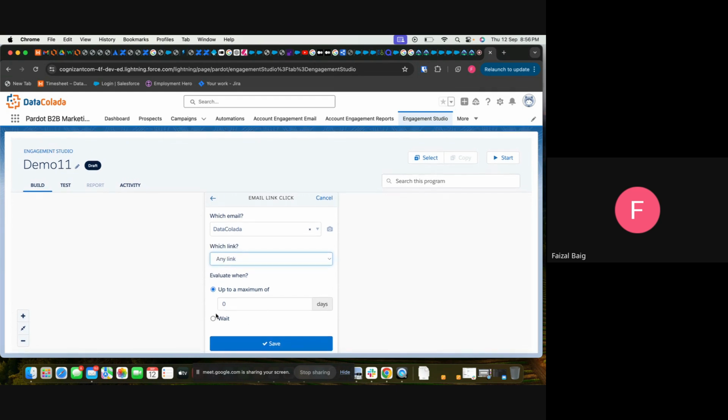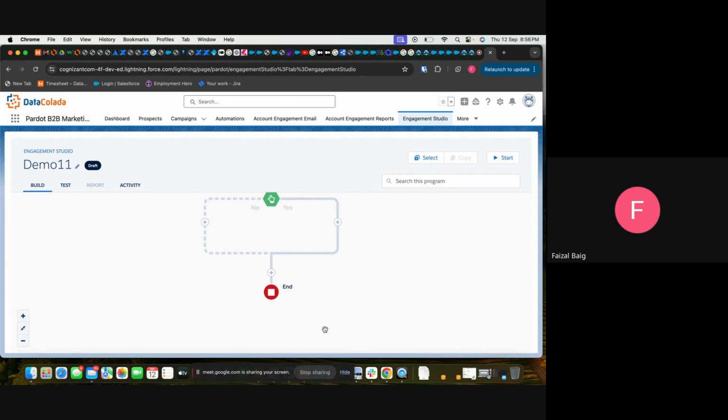And you choose up to a maximum of how many days you want email clicks to be tracked. The minimum is 3 days. The maximum can be anything. For example, I'm clicking on this and saving it. It will create a yes or no option.